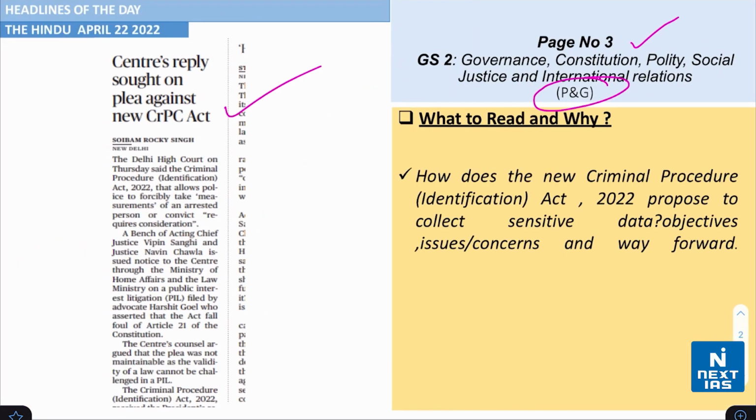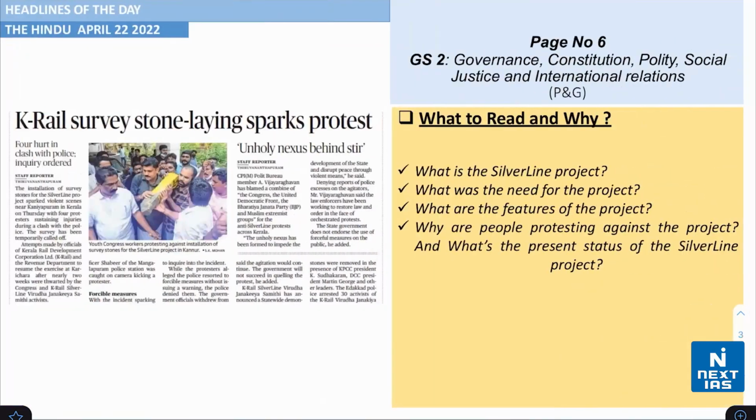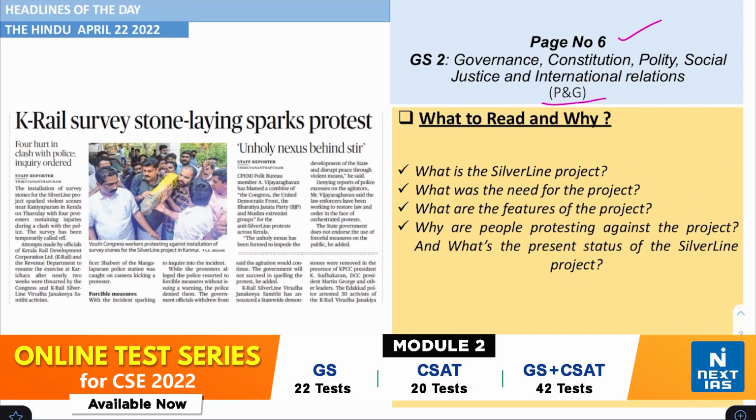Next, take a look on page number 3 from the topic of polity and governance. You see this headline which says Centre's reply sought on plea against new CrPC Act. Understand how does the new Criminal Procedure Identification Act 2022 propose to collect sensitive data? Also, the objectives of the same, the issues and the concerns related to it, and what lies ahead or the way forward.